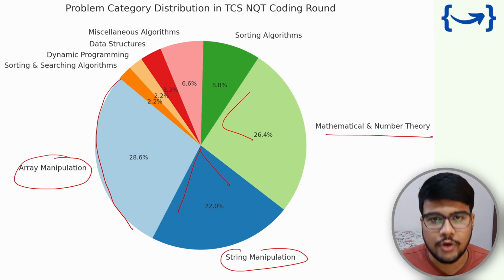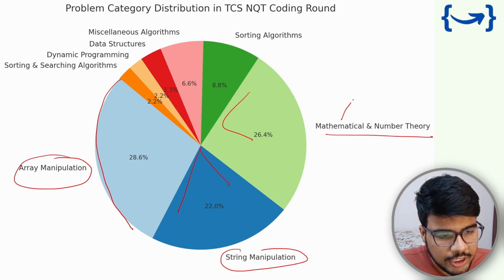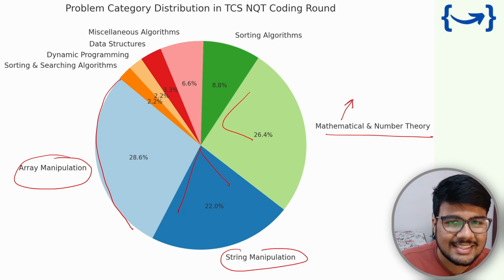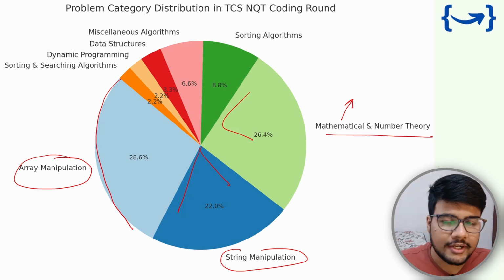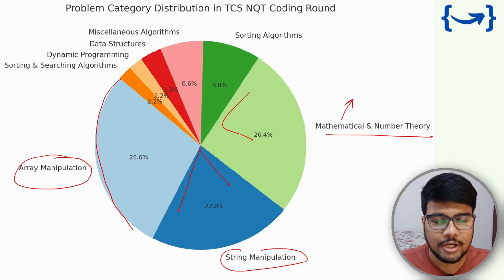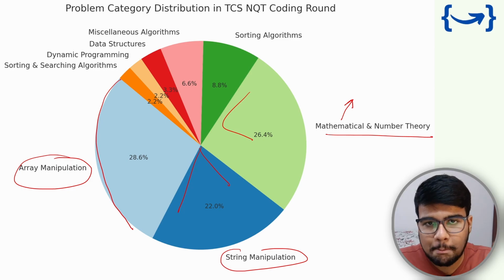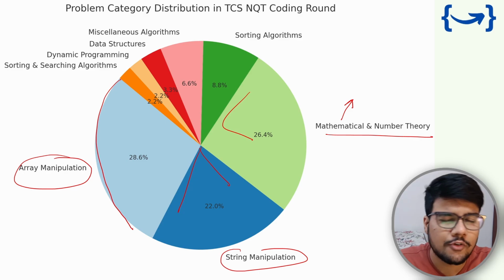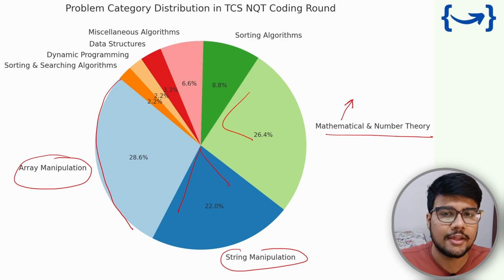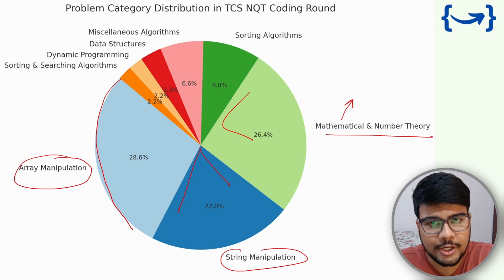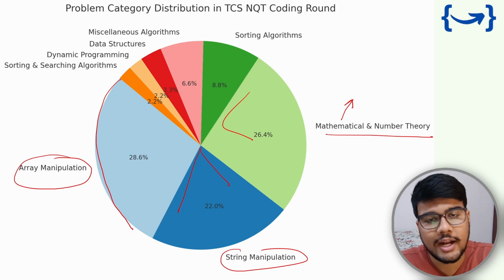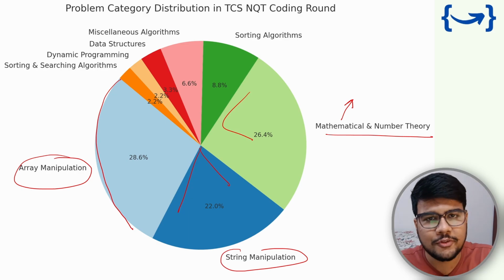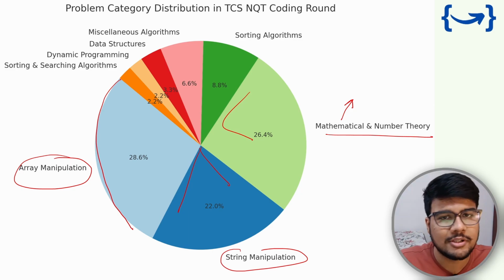Now, from where you can solve the problems, the sheet video I already showed you. You need to check that video out. There is a link as well on my Telegram, and you need to check the pinned message where the drive link has been pinned. You just need to click on this drive link. You will end up having the sheets of multiple companies, not only TCS. If you are preparing for TCS, go to the particular folder and find that sheet and try solving it from now onwards. Okay, we'll let you know where you can find the solution and what happens next, everything in this video.